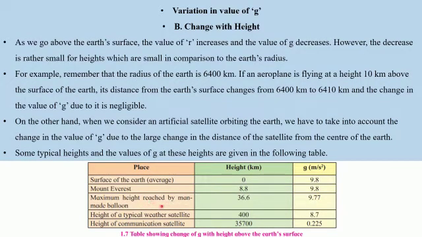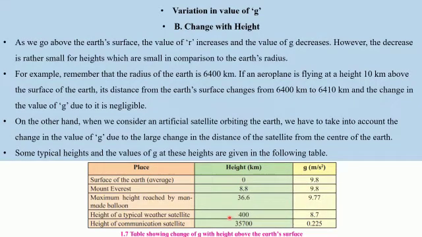Maximum height reached by a man-made balloon is 36.6 kilometers. Here also we find a very negligible change in the value of g. It is 9.77. So for a very small change in height, we do not find a considerable change in the value of g.